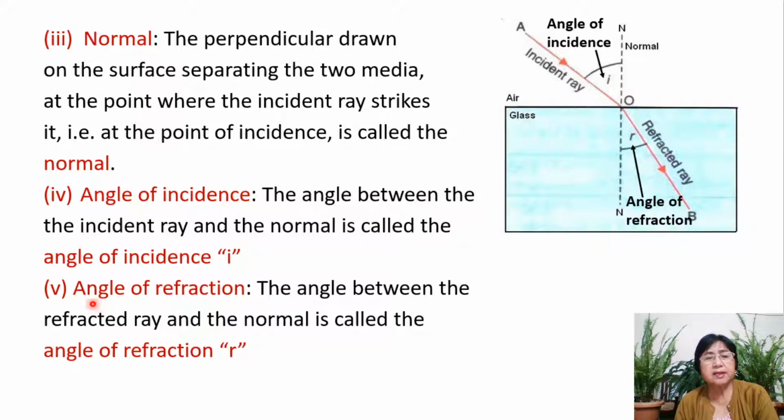The next is angle of refraction. The angle between the refracted ray and the normal is known as angle of refraction, and its symbol is small r, not capital R, small r. Okay, so this is the angle of refraction.